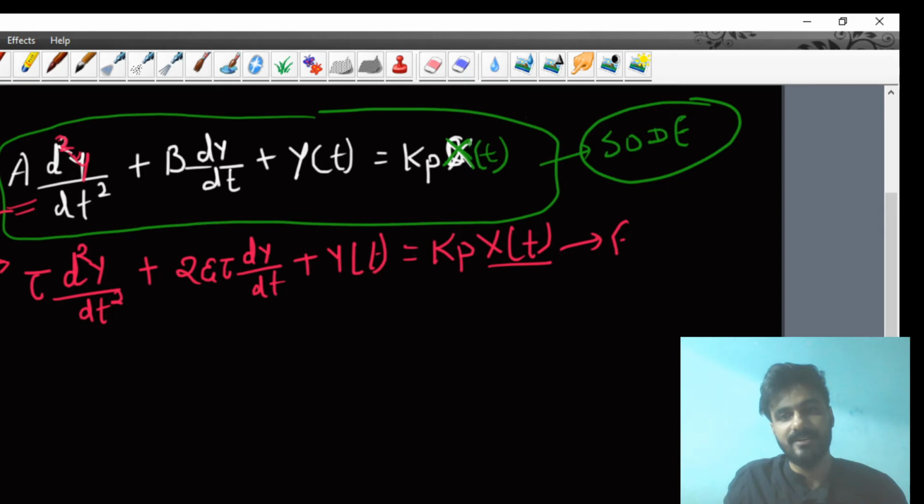And what is the other name of the forcing function? That is our input. This is also called our input. I think it's clear to all of you now.